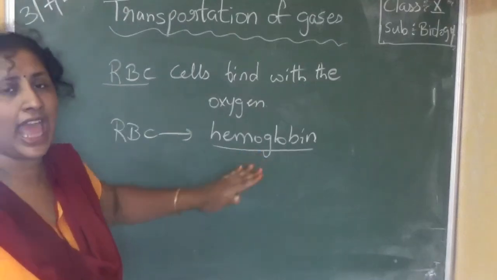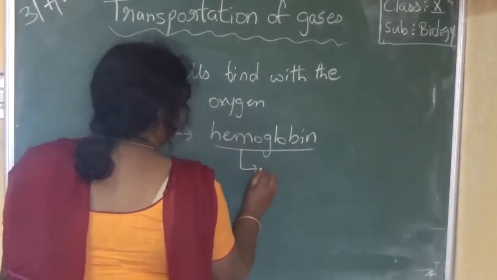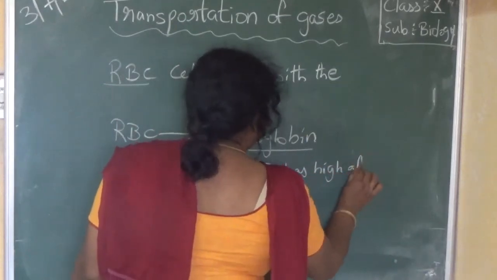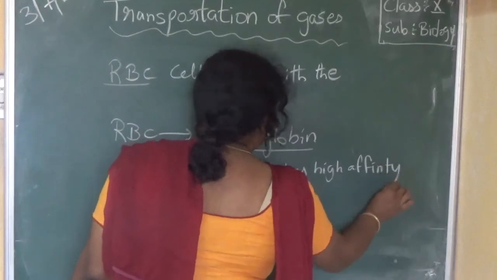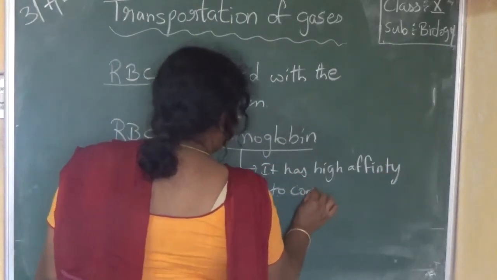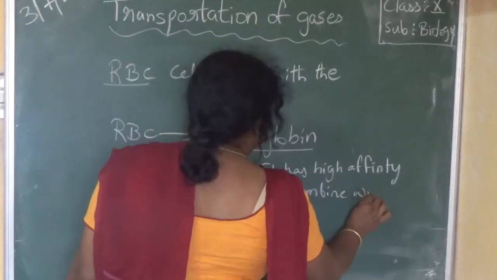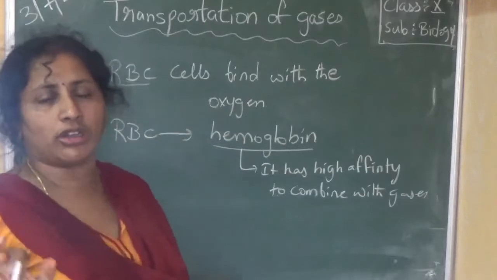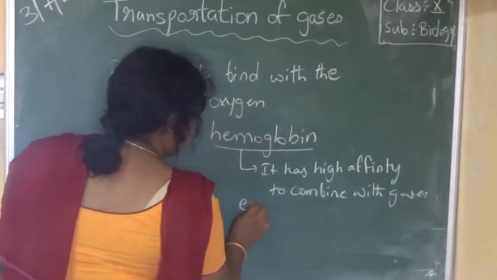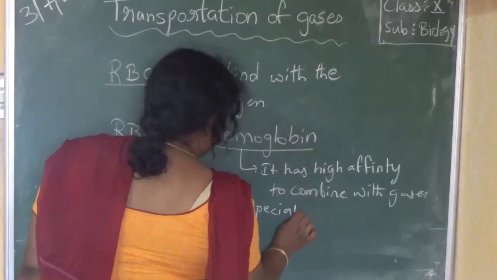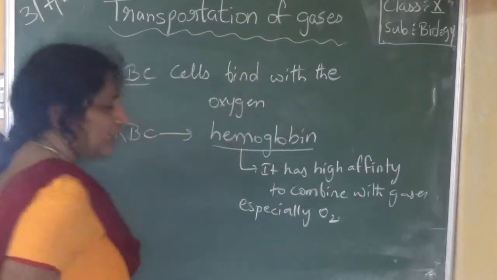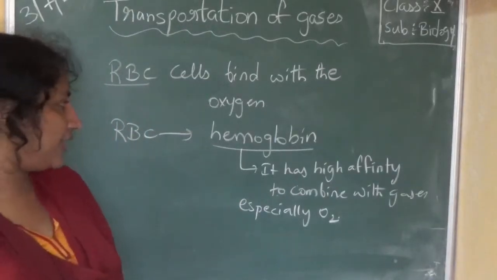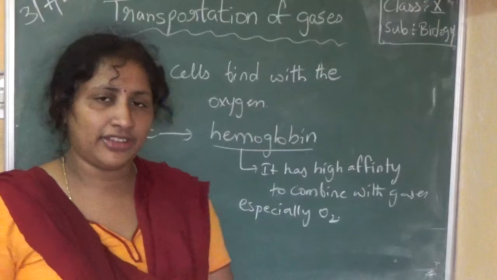This hemoglobin has high affinity to combine with gases, especially the oxygen.